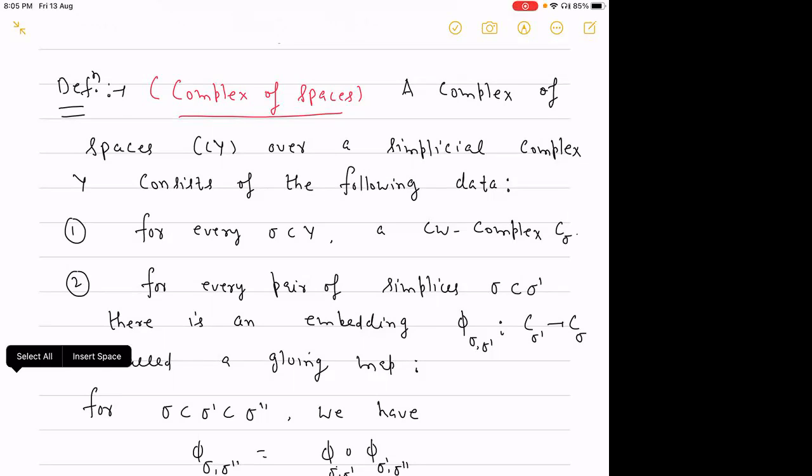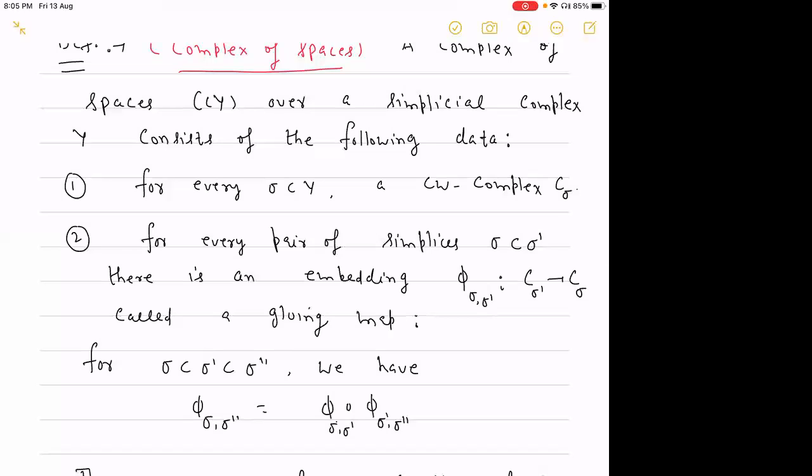A complex of spaces C_Y over a simplicial complex Y consists of the following data. For every simplex sigma of Y, we have a CW complex C_sigma, and for every pair of simplices sigma contained in sigma prime, there is a topological embedding phi_{sigma sigma'} from C_sigma' to C_sigma.